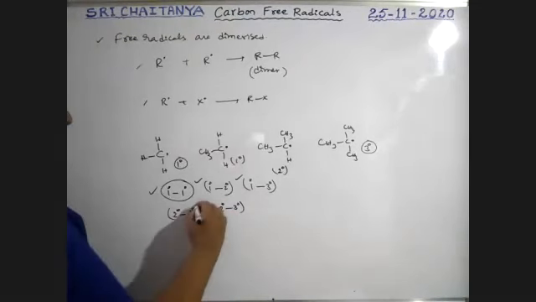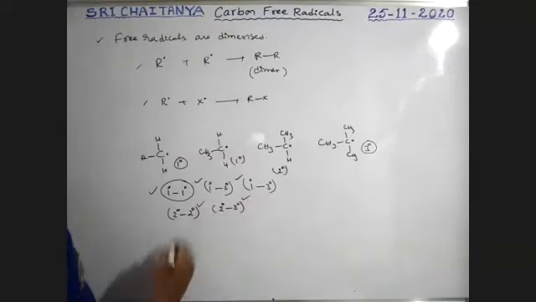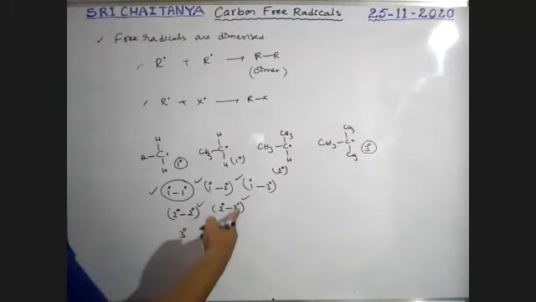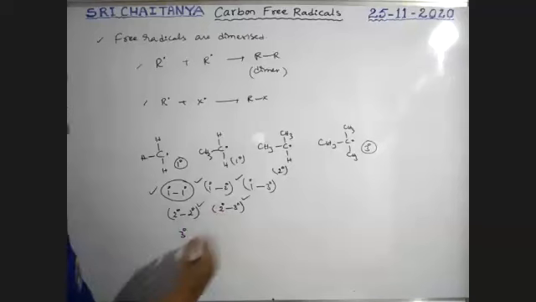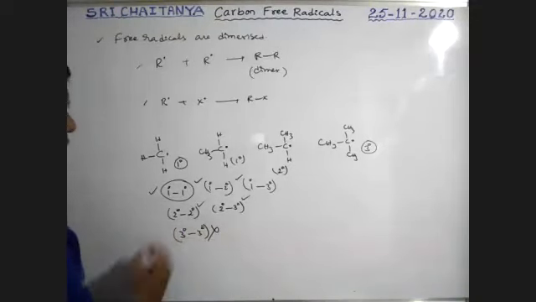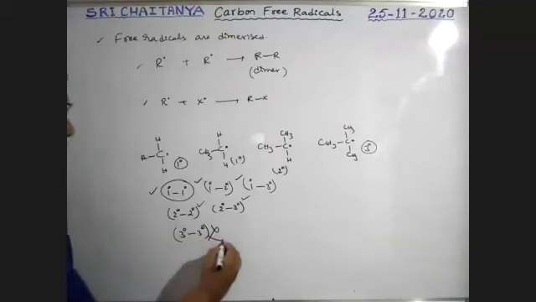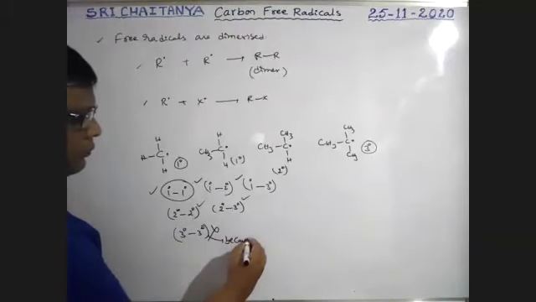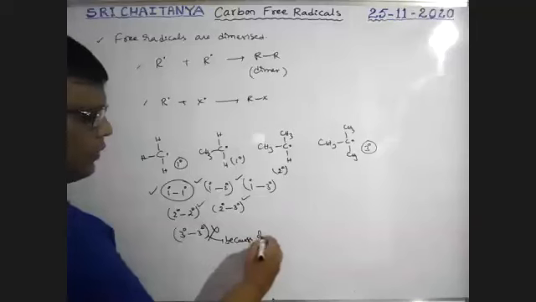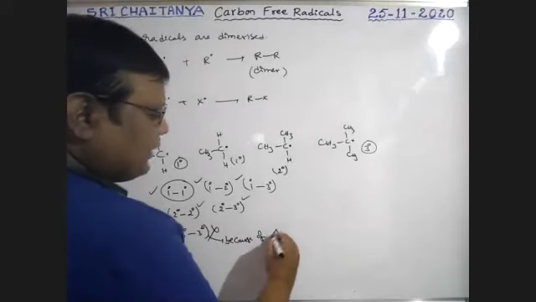These are the possibilities. Next, a tertiary free radical may combine with a primary or a secondary free radical, but tertiary with tertiary is not possible, because of steric factors.